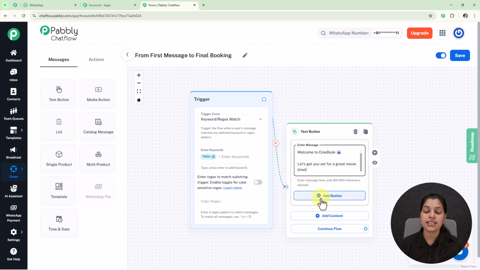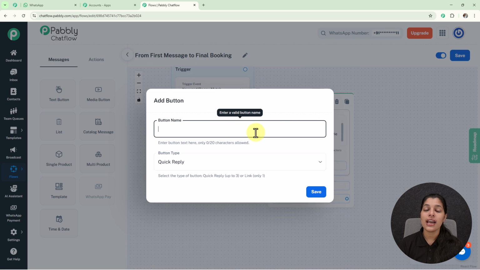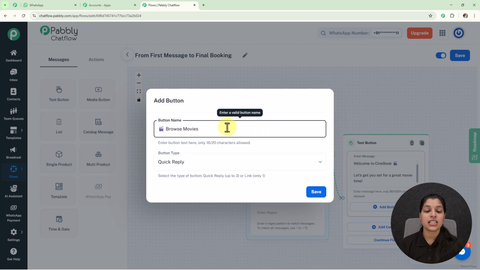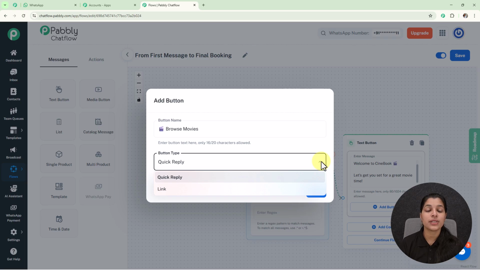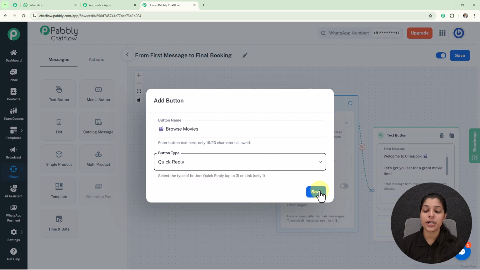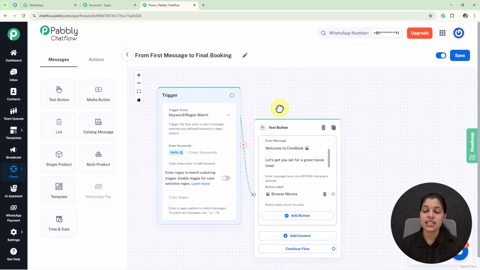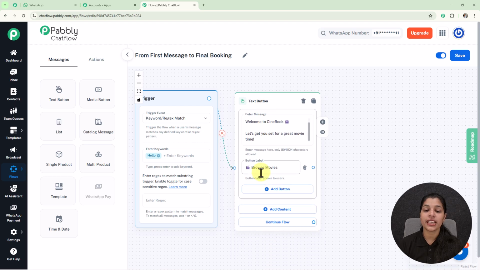For that we just have to click over this add button, and here we have to provide the button name. So here I have provided my button name as browse movies, and afterwards we are getting this option for selecting the button type. From this drop-down you can select your button type either as quick reply or link, if you want this button to act as a link, but I'm going to keep it as quick reply. Now let's click over the save button, and here we have successfully created our button.